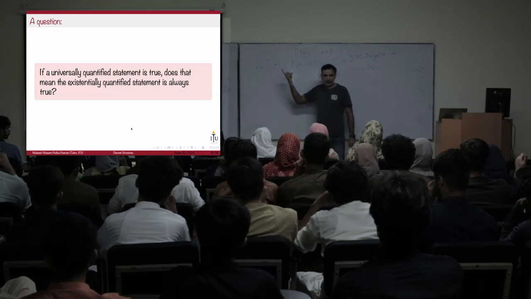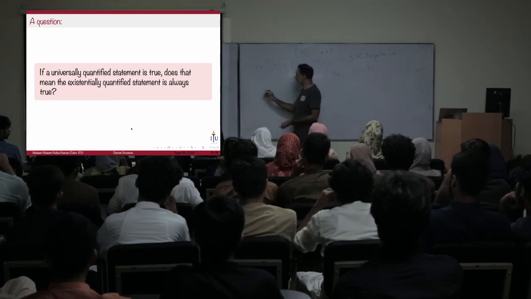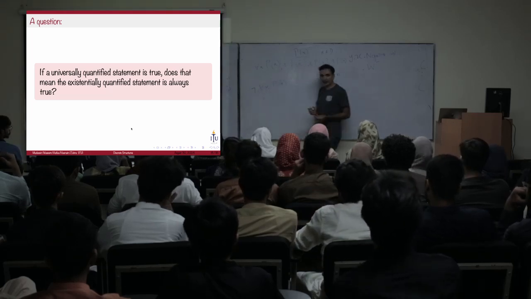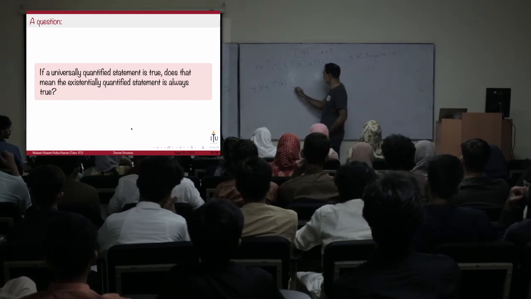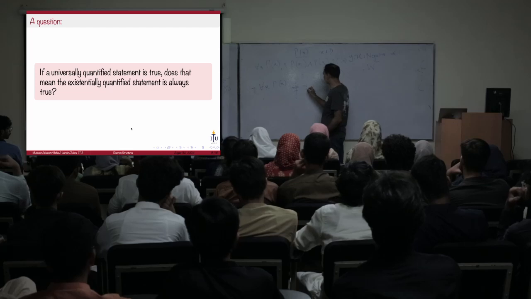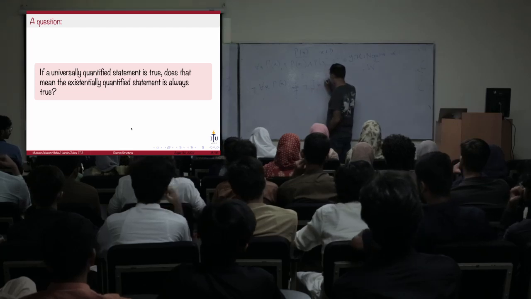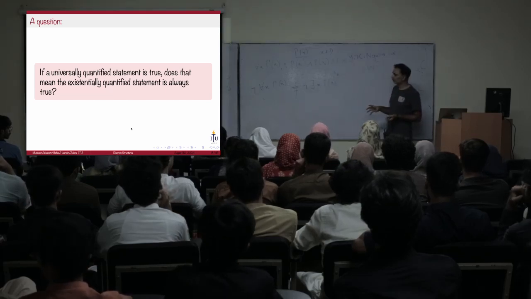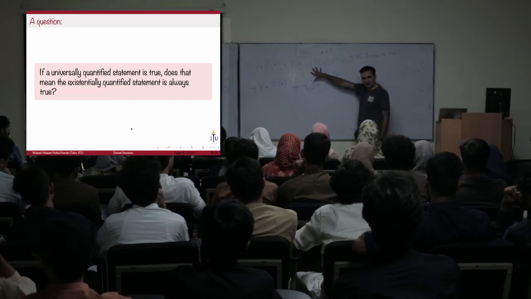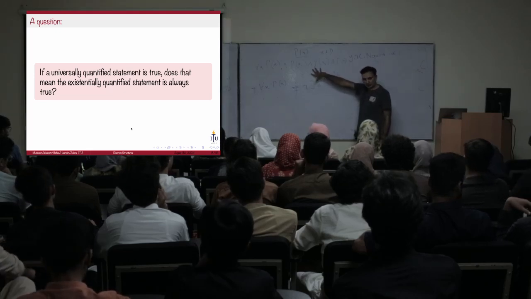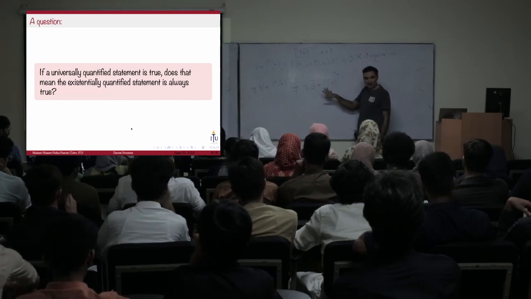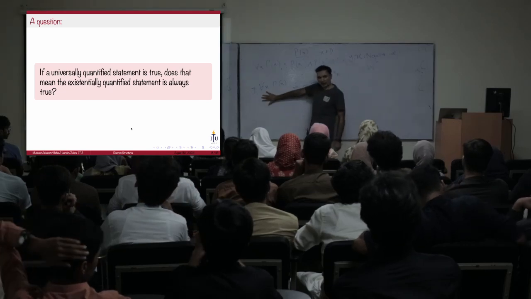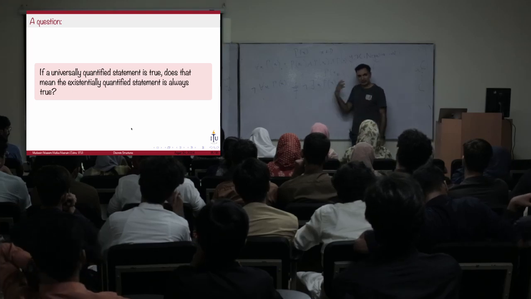So what that means is that the negation of for all x p of x is not equivalent to the negation of there exists x p of x. The theory is it's possible that some of these statements are true and some are false, which means that it's possible that there exists some x for which the statement is true. The negation of a universally quantified statement is not the negation of an existentially quantified statement.